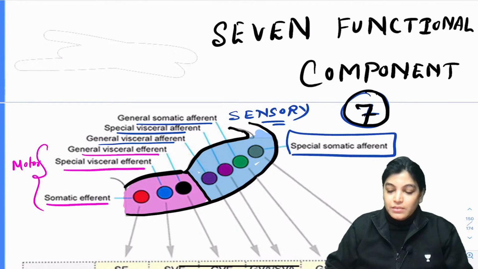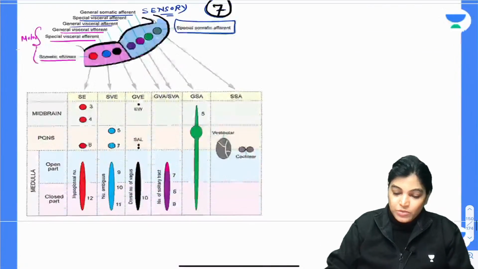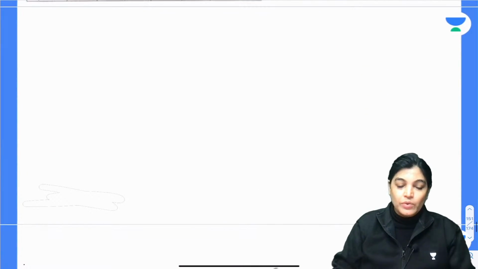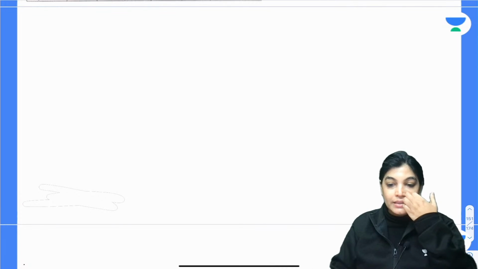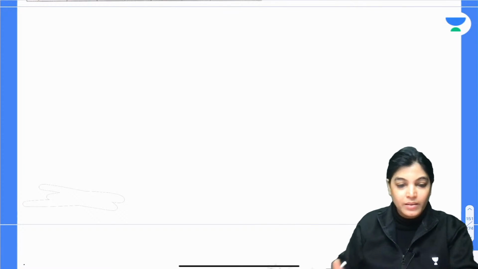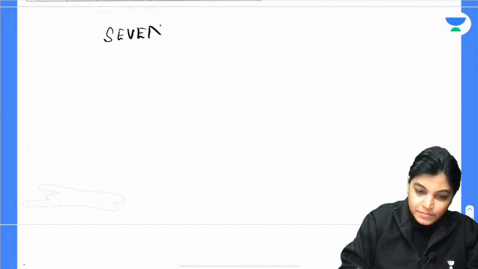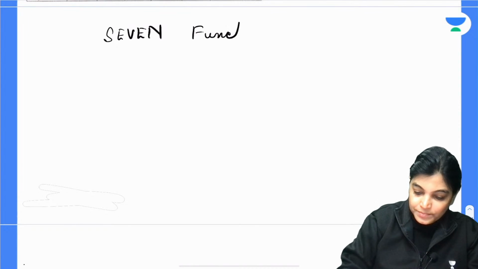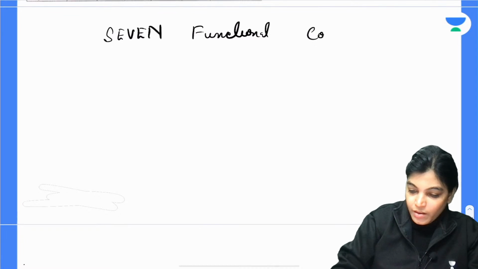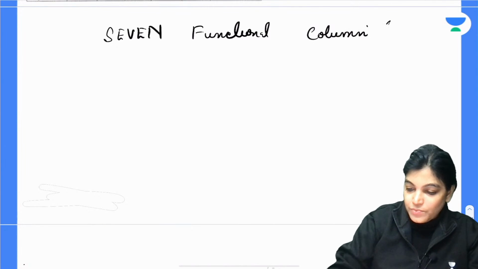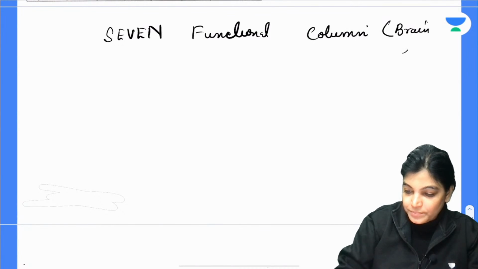Okay. So I would like to write the names and then we will move on with the nuclei. Altogether 7 functional columns or components are formed in the brainstem.